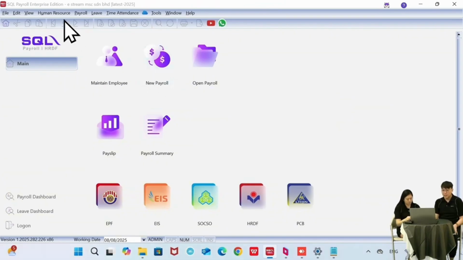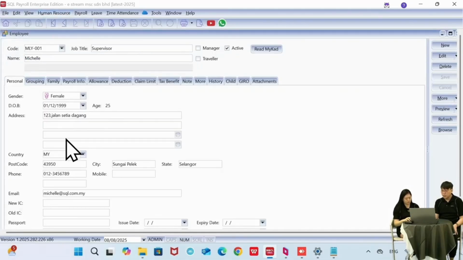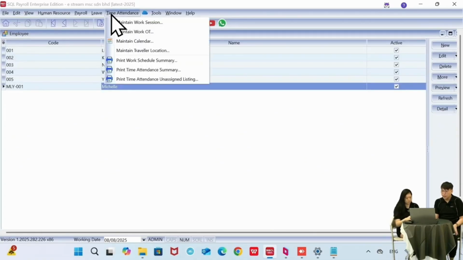There are some settings we need to do first. For the first one, maintain employee here. The email here is very important, as this will be the key for the employee to access the HRMS app. So you must update the email for every employee so they can access the HRMS app. The time attendance part is just used when your company needs the ETMS module, which allows your employees to clock in and clock out. So I will show you some basic settings.